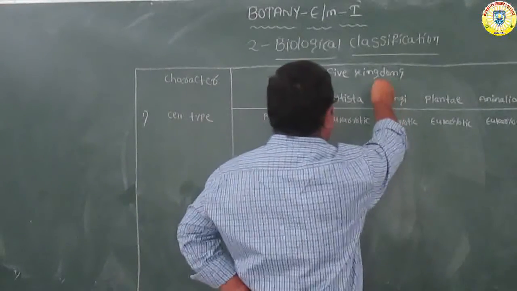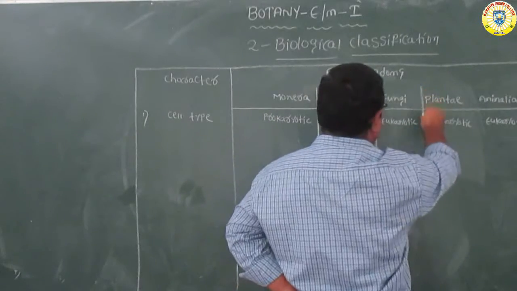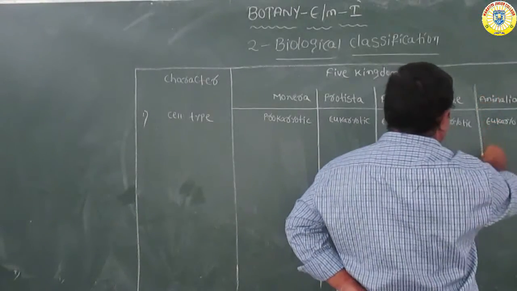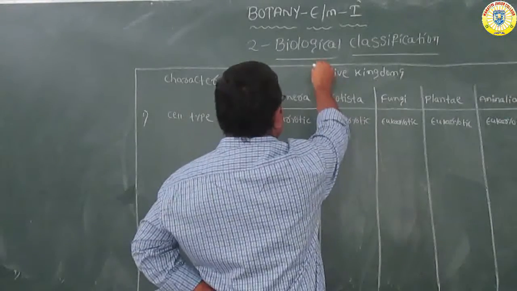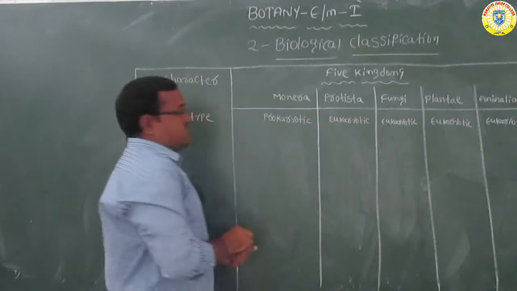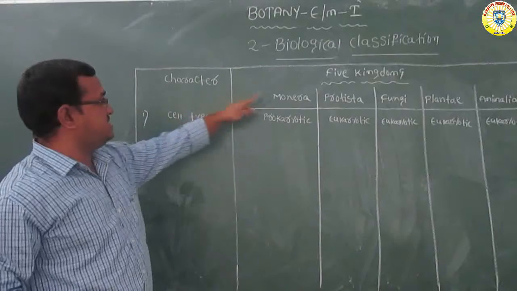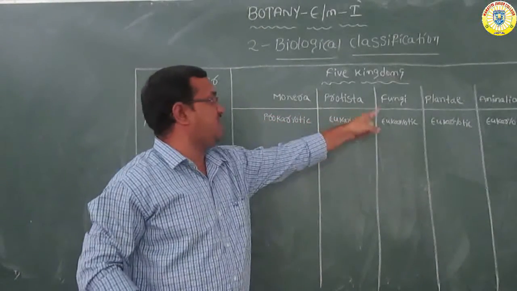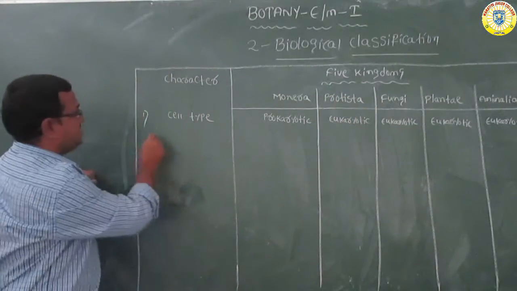See here. Okay, these are the five kingdoms. Now we are going to check each and every character. The first character is the cell type. In Monera, the type of the cell is prokaryotic, whereas protista, fungi, plant, and animalia are all eukaryotic cells only. Next, the second character is